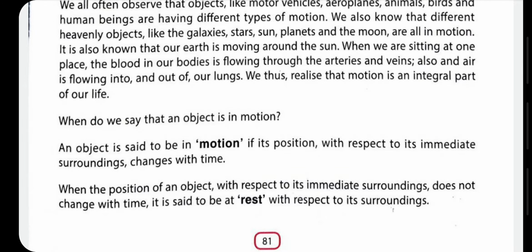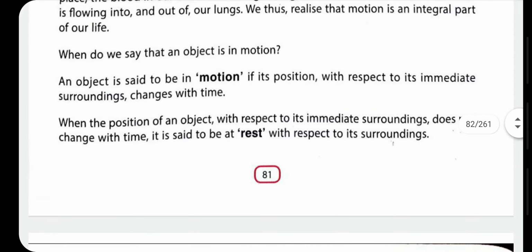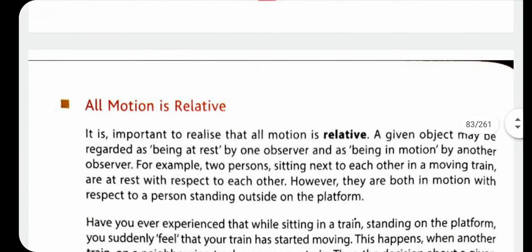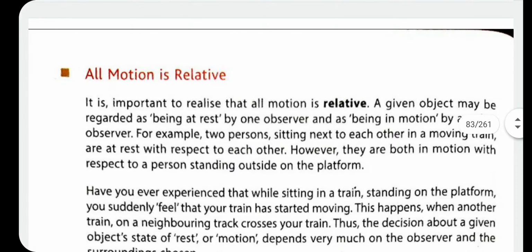And if an object doesn't change its position with respect to its immediate surrounding, it is said to be at rest. So rest and motion are two opposite things. Now come to the second topic. All motion is relative.